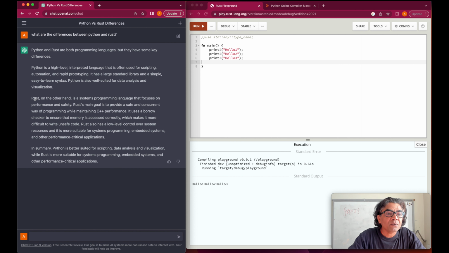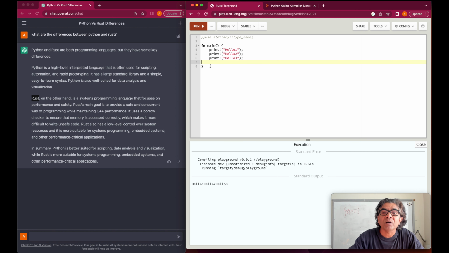Second, Rust is focused on performance and safety underneath, because Rust is closer to C++ or C in performance. That's why the code is compiled, and it also uses C-like memory management.